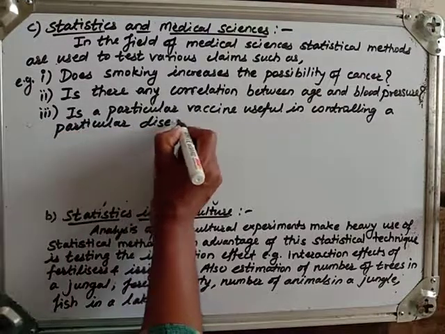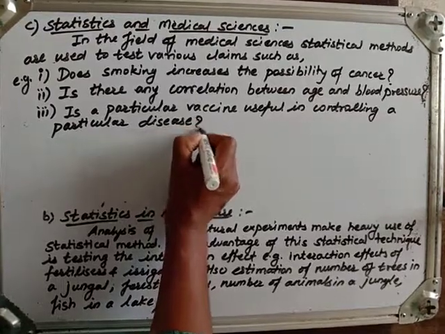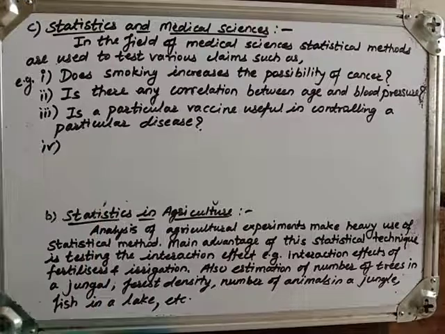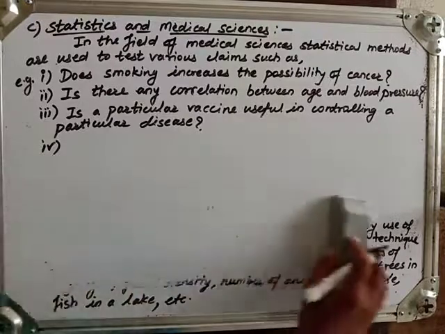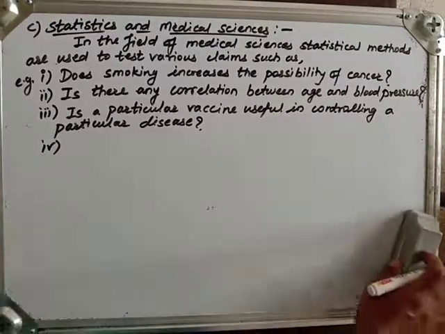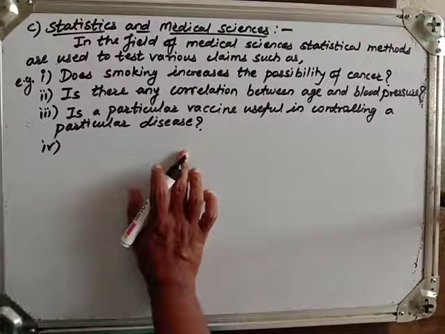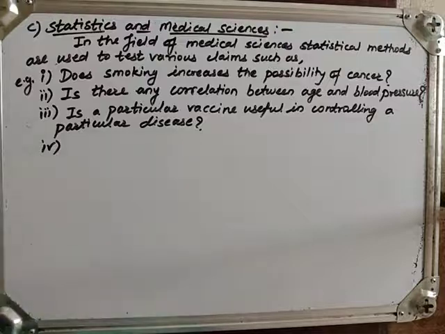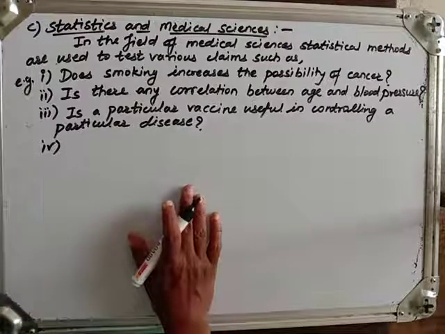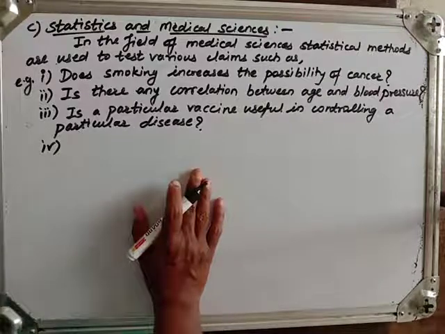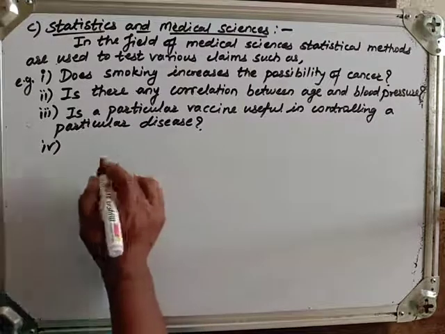Nowadays, all the countries are trying to prepare a vaccine for COVID-19, so they are testing whether the particular vaccine is useful for all the countries, in all situations, for each and every temperature. So that can be tested using statistical tools.